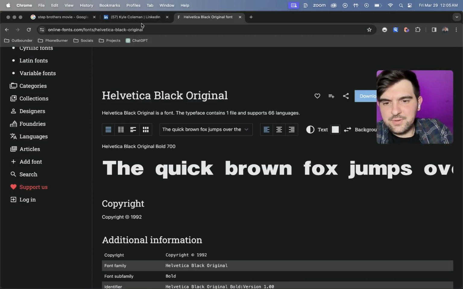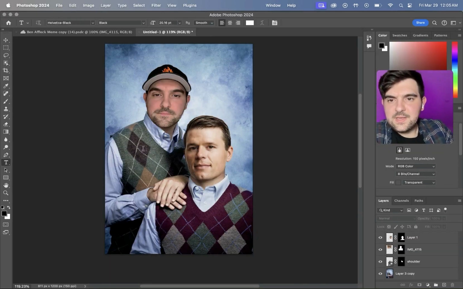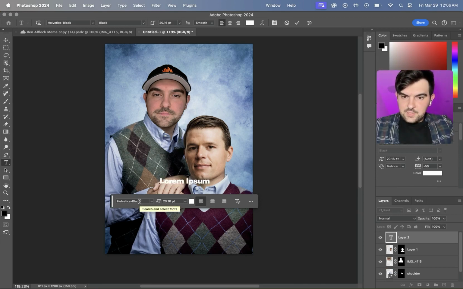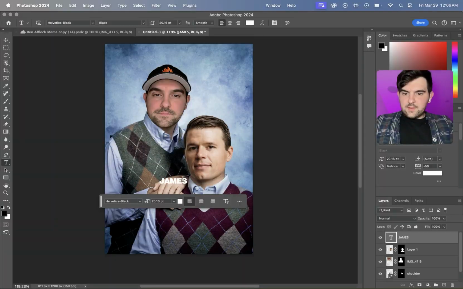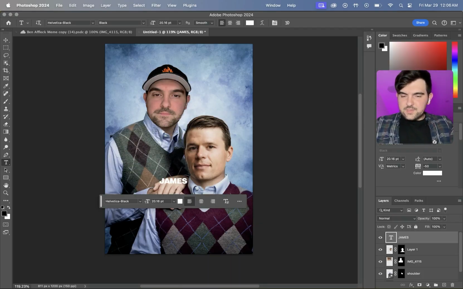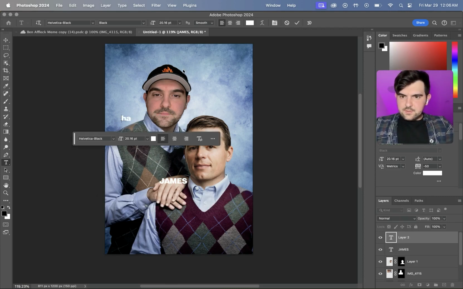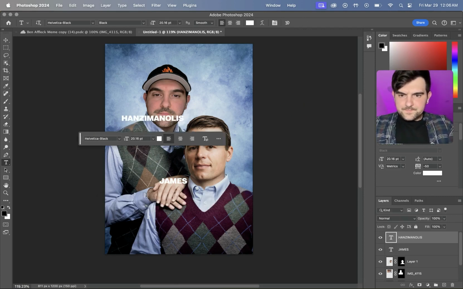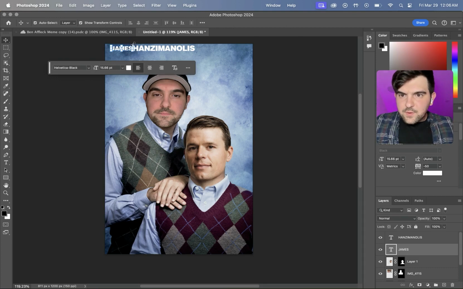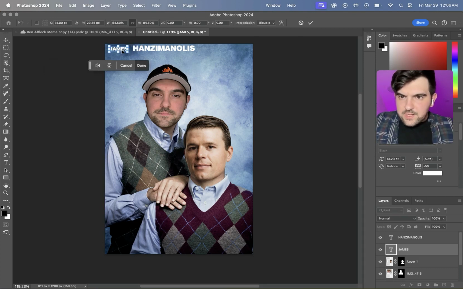And then as soon as you upload it, you'll be able to use it inside of Photoshop. You're going to hit the T tab, and we already have it selected. Let's see how they have it. Okay, so they've got smaller font, bigger font. So we'll do one text tab here, do another one, Hans Manolis, and we're going to take those to the top. We'll make James a little bit smaller. Needs to be even smaller than that. And we're going to try to get it lined up.